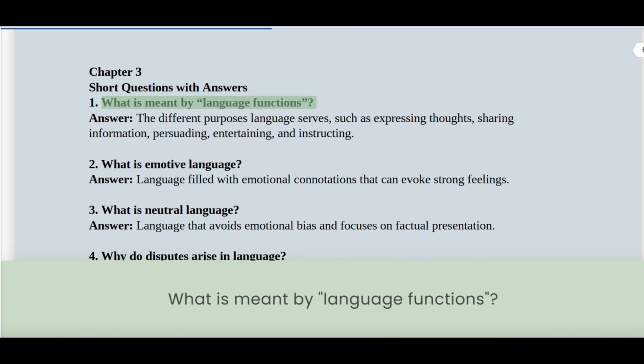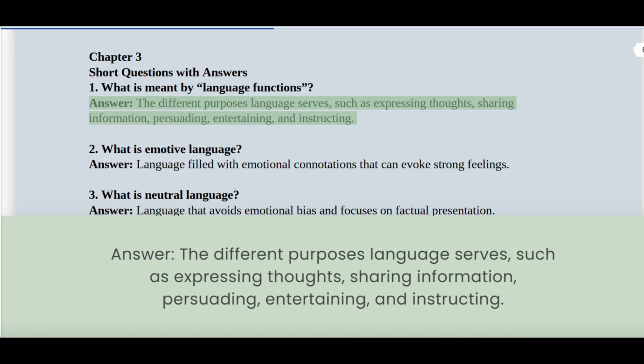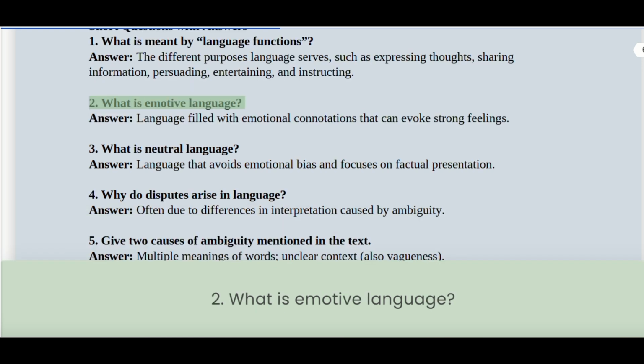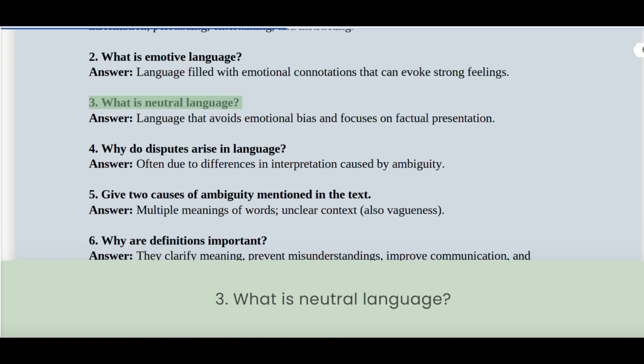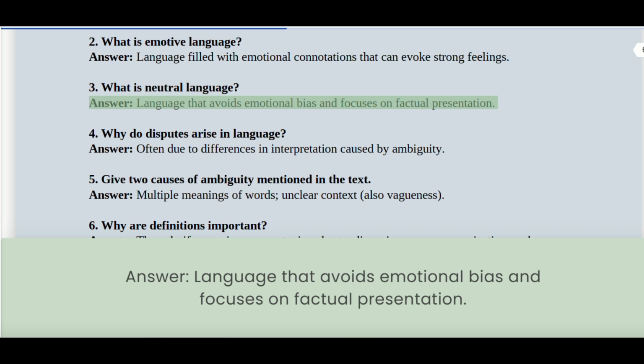What is meant by language functions? Answer: the different purposes language serves, such as expressing thoughts, sharing information, persuading, entertaining, and instructing. 2. What is emotive language? Answer: language filled with emotional connotations that can evoke strong feelings. 3. What is neutral language? Answer: language that avoids emotional bias and focuses on factual presentation.